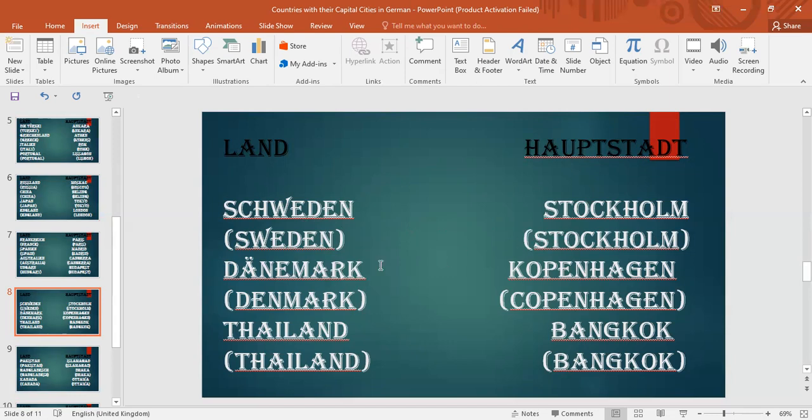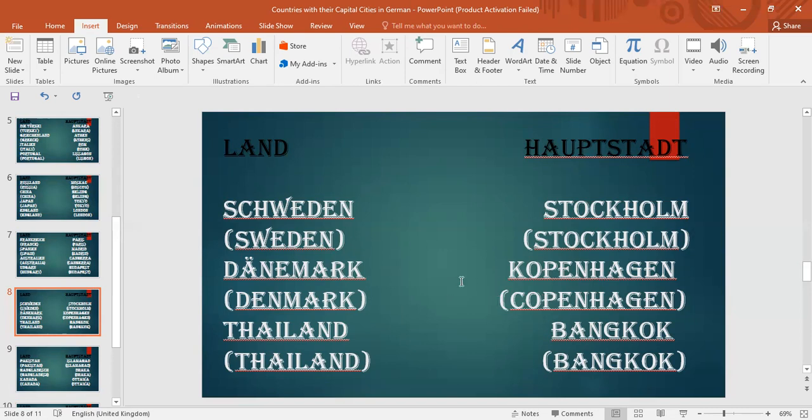Okay. The next country we have in German is Dänemark, and in English it is Denmark. Here the spelling is a bit different, but the pronunciation is the same in both languages. The capital is Copenhagen.